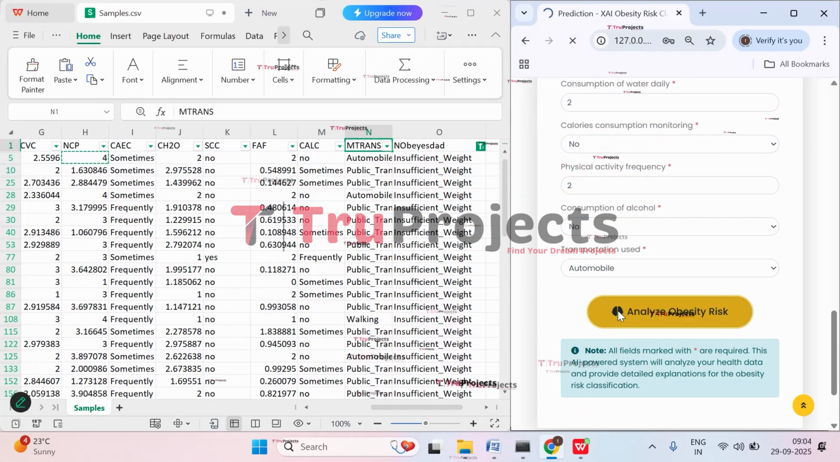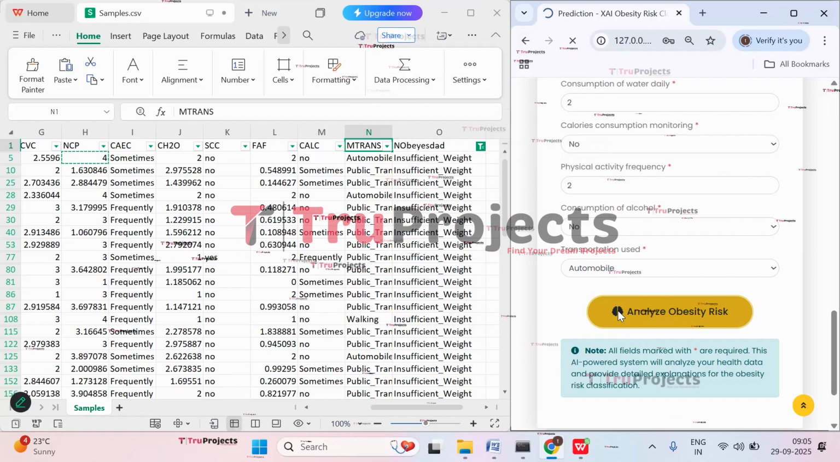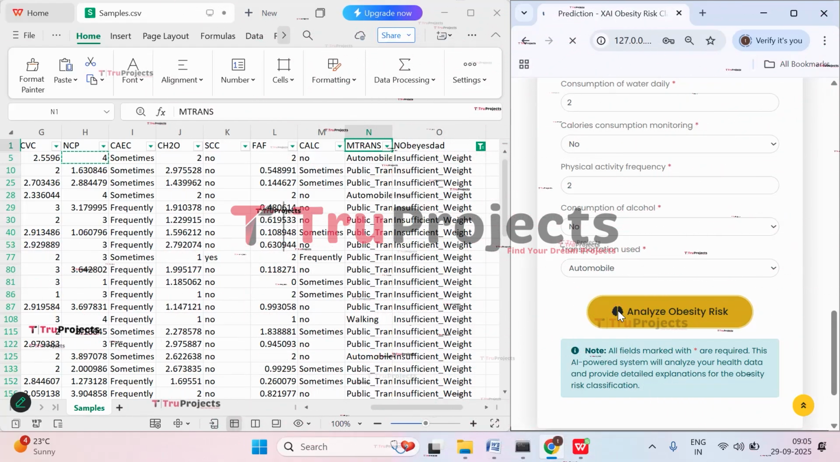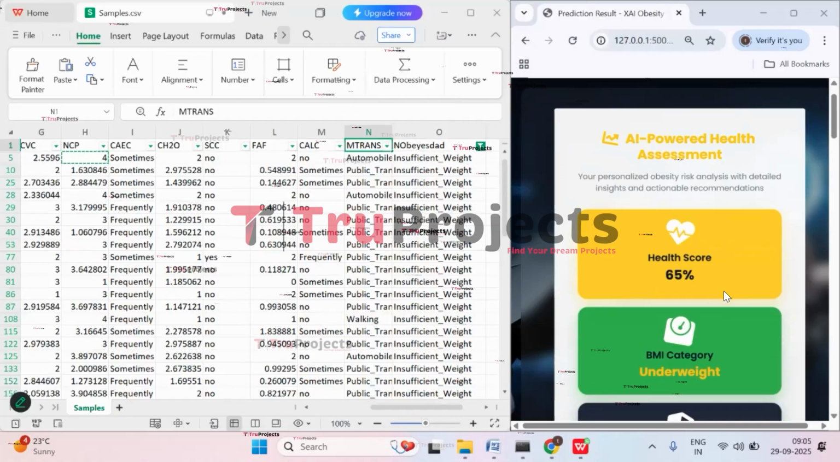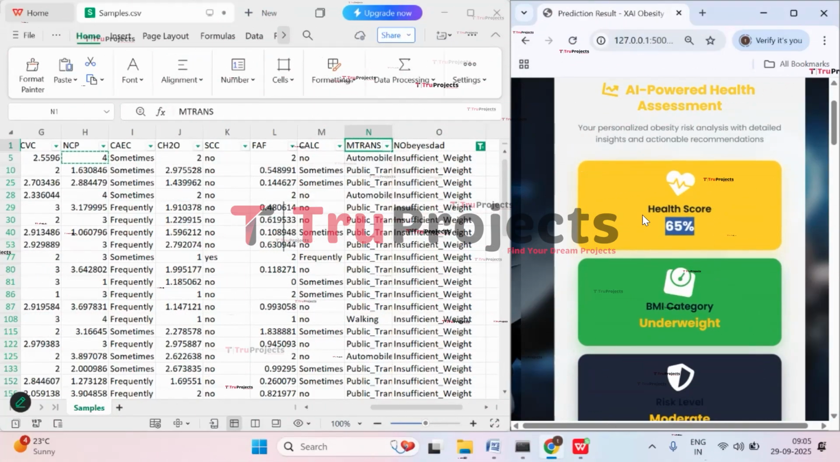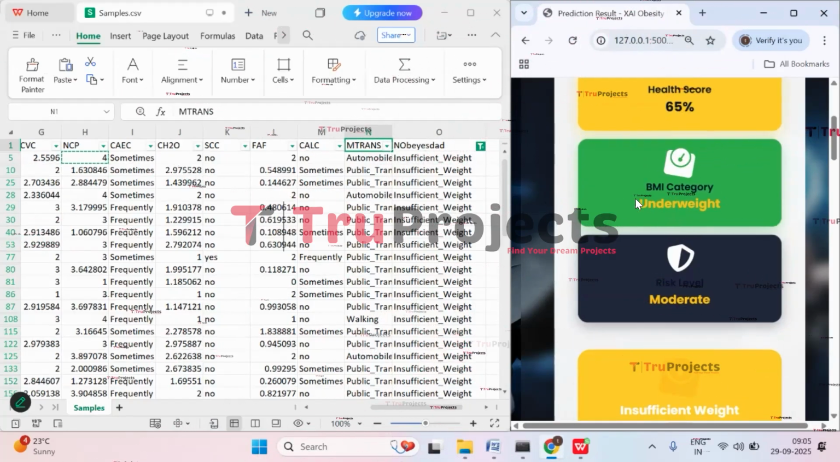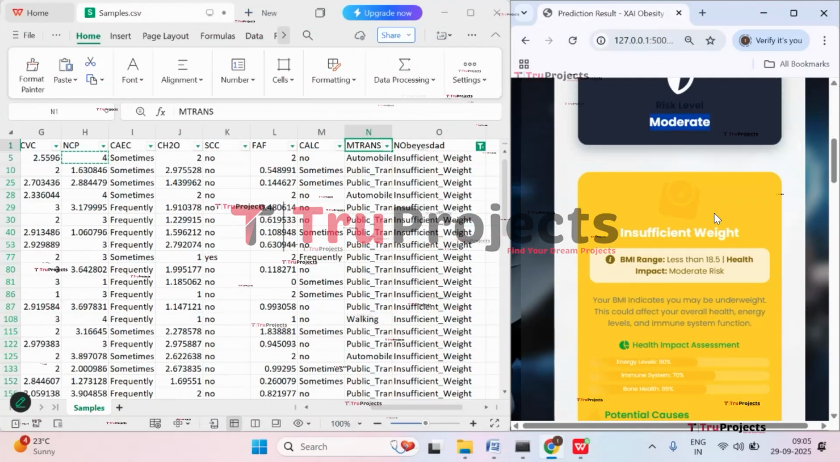So this given information will be pre-processed at the backend. It will be fed to the trained model, and then the trained model will give us the prediction. So just wait for a while. It is being analyzed. So here we have the prediction. Here we have health score of 65%, so 65% healthy. And BMI category, he is underweight. And here risk level is moderate. So he has a moderate risk level.